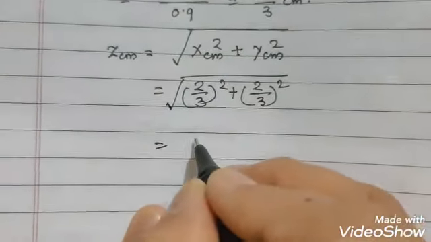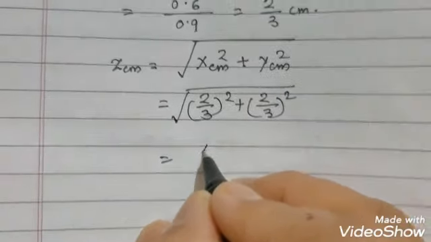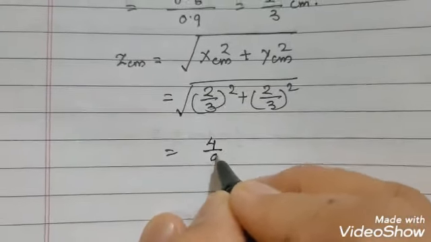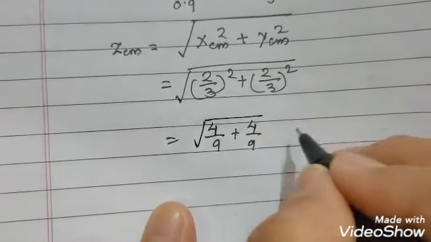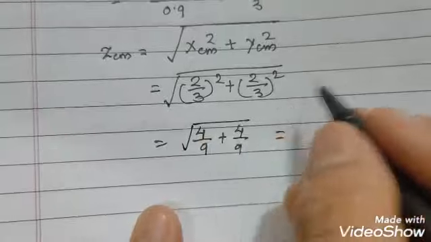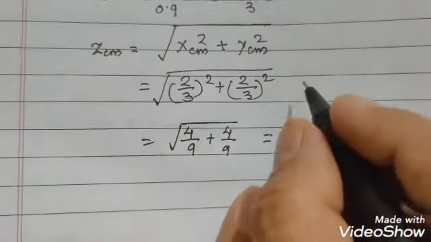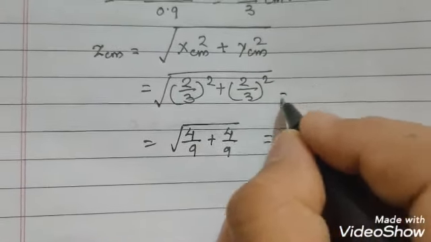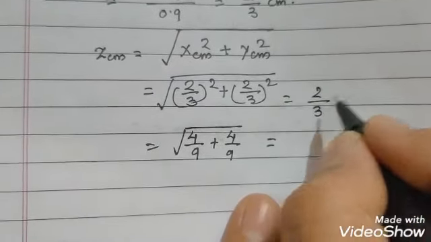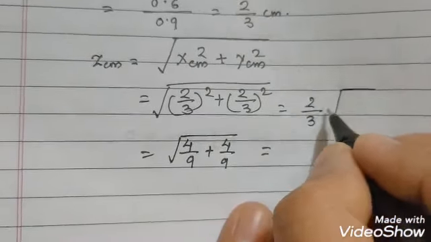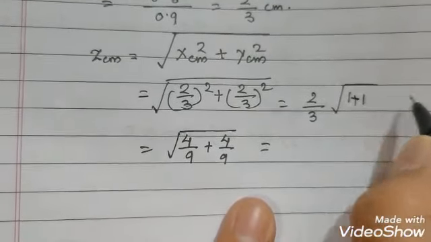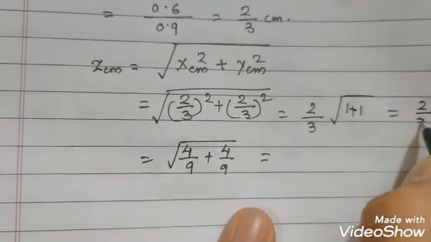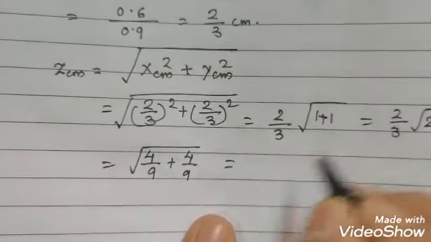That is 4 upon 9 plus 4 upon 9, or we can take 2 upon 3 common, so here it will be 1 and this will also be 1, and directly we can write it this way.